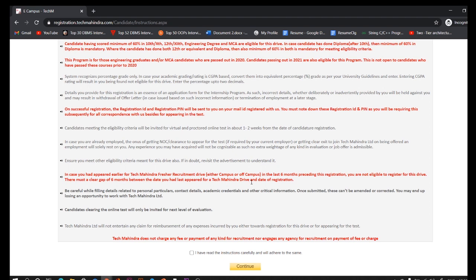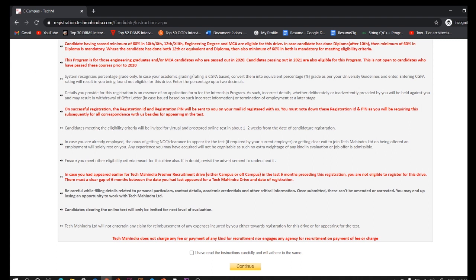See, if you have applied for Tech Mahindra within 6 months, or a few days ago, you are not eligible to apply now. If you applied before 6 months, then you are eligible to apply. There should be a minimum gap of 6 months between the last registration and this registration date.